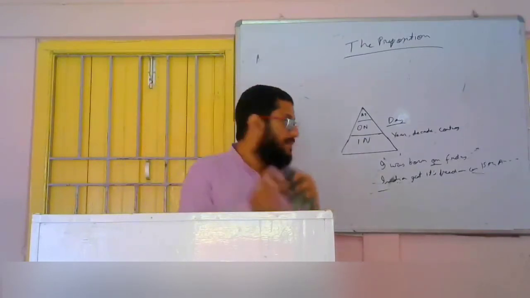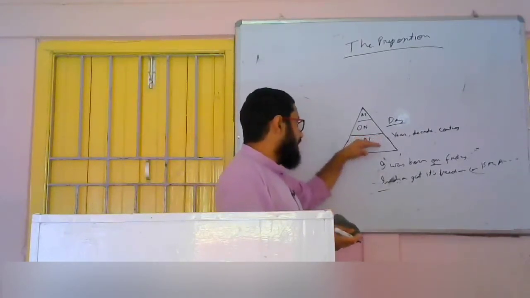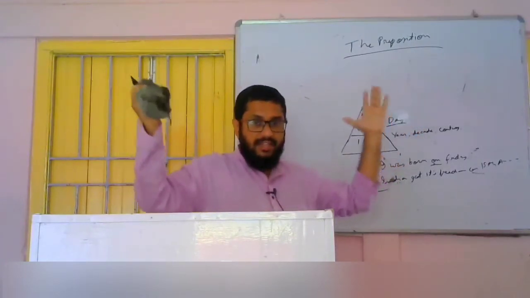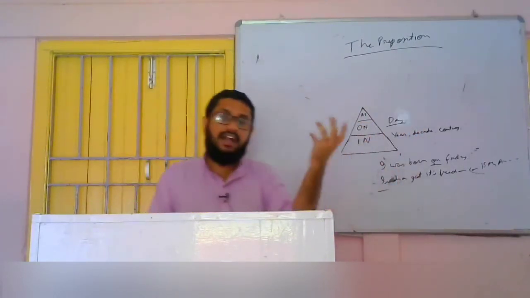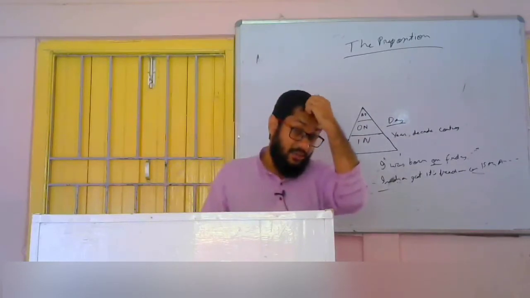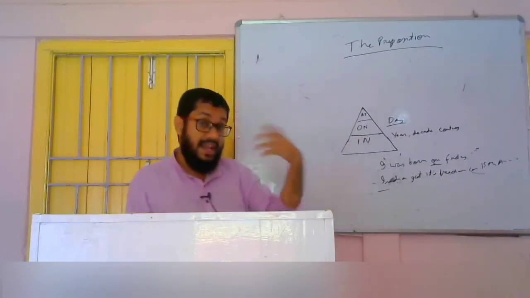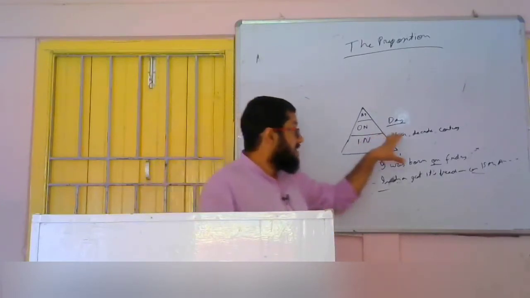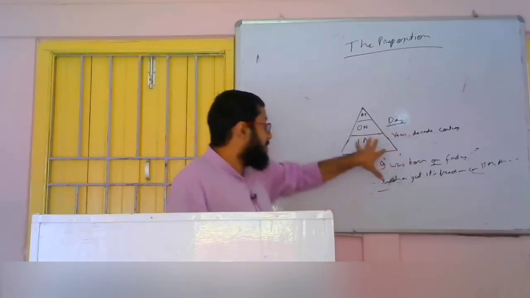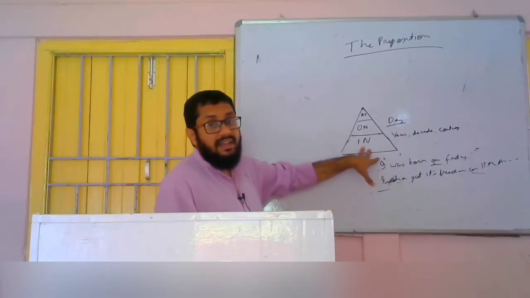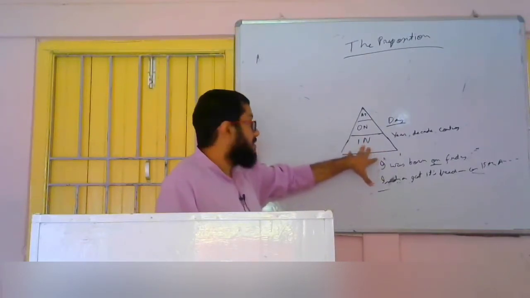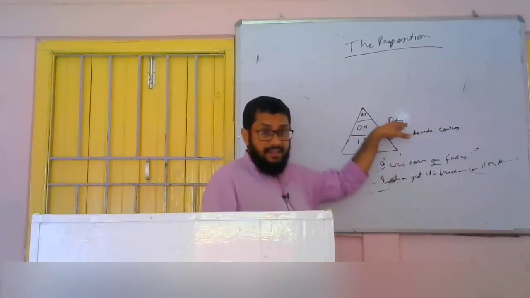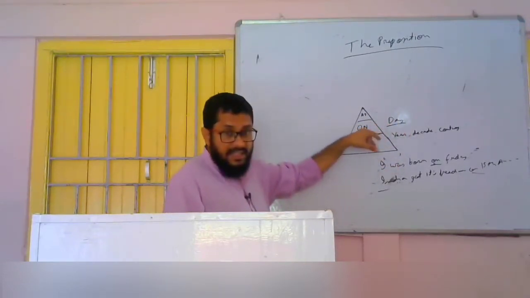That means year, decade, century is a large part. Century consists of 100 years. A decade consists of 10 years. A year consists of 365 days. It is a big part. That is why I have kept this in the largest position, the biggest position. On is smaller than the year. That is why I have kept it in second position.